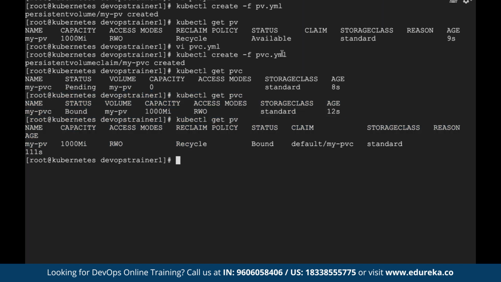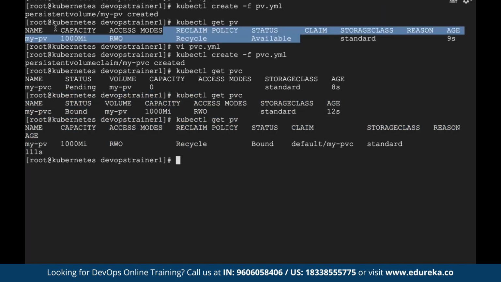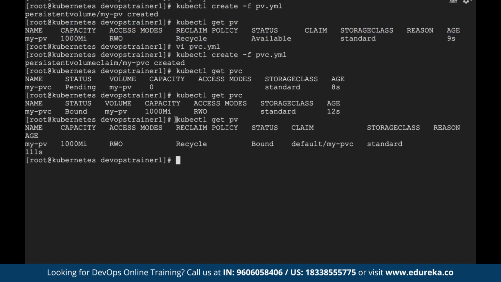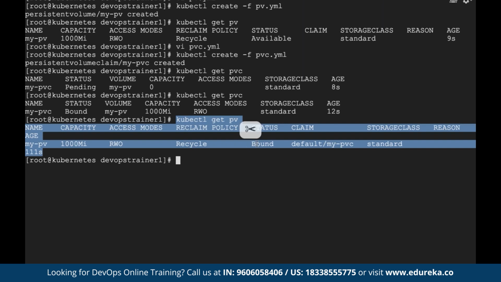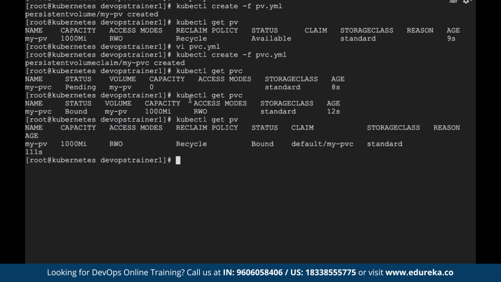So in this example, if creating a persistent volume was creating a room, using the persistent volume claim we basically reserve this room. Now this particular room has been reserved with this particular claim called my PVC. See this status coming as bound. If I run kubectl get persistent volume, it is showing as bound. If I run kubectl get persistent volume claim, it is also showing as bound. That means my room is now bound, or reserved.